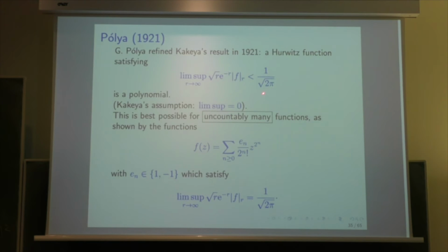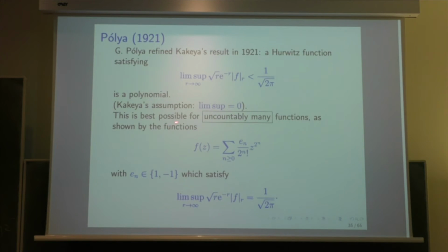And the fact that it is best possible comes from the fact that if you take a lacunary series, which is like the sum of ε_N z^N divided by N factorial, lacunary means that you take only the N which are power of 2, and the ε_N will be 1 or minus 1. It's an exercise which I leave to you to check that this function has the lim sup of square root of r exponential minus r f(r) equal to 1 over square root of 2 pi.